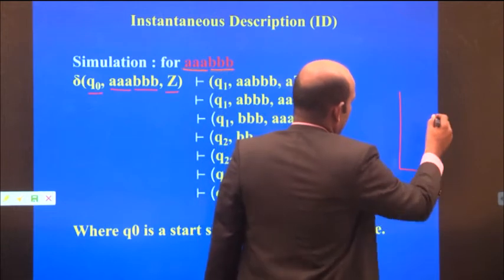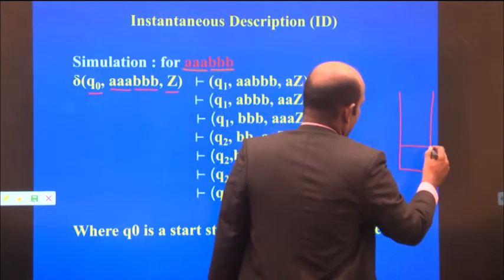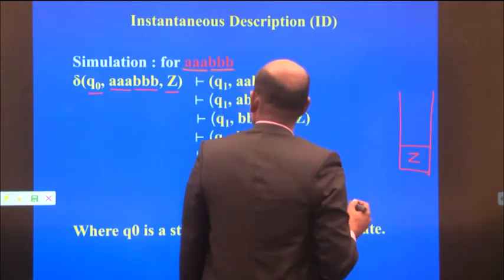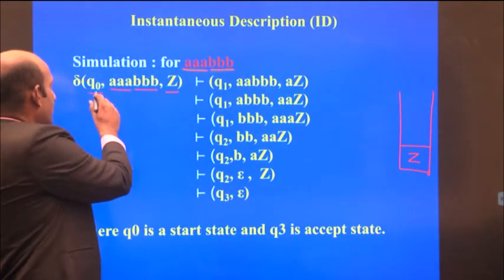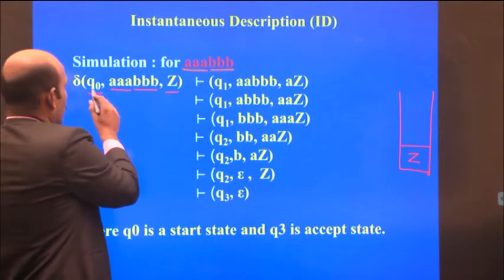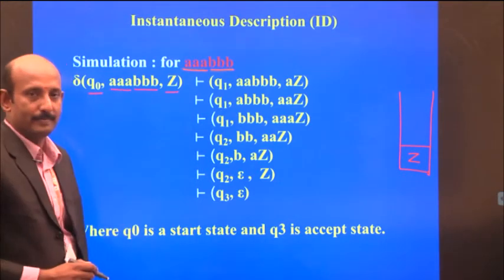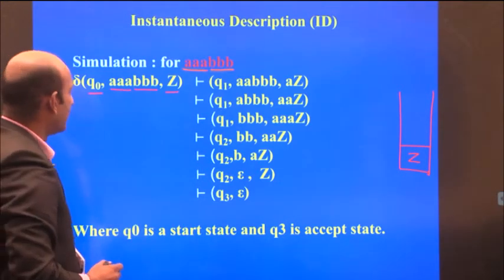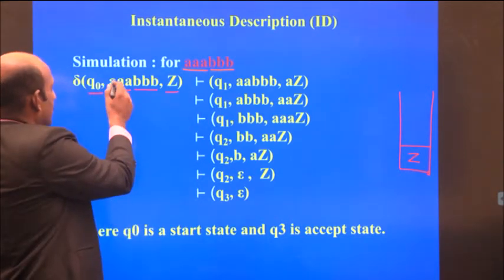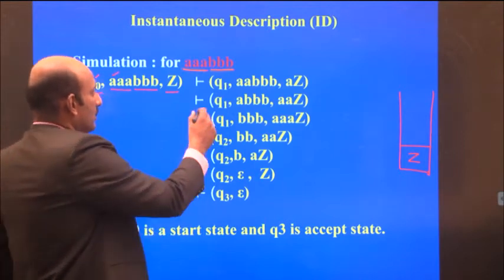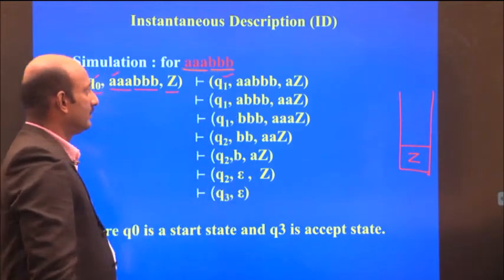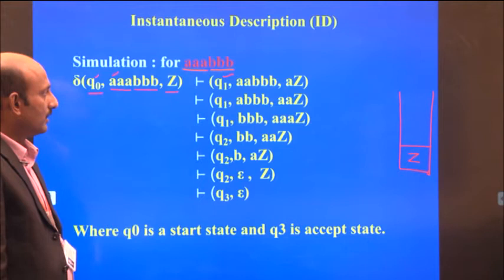The same concept, we apply here Z. There is a transition from Q0 to Q1 for the input A. So it comes to the state Q1.